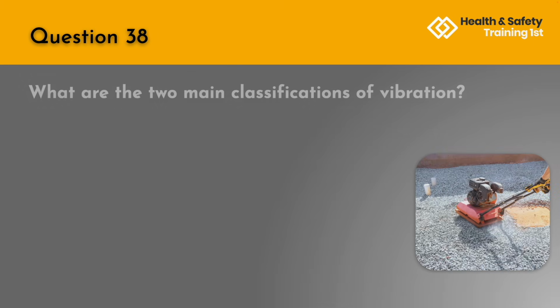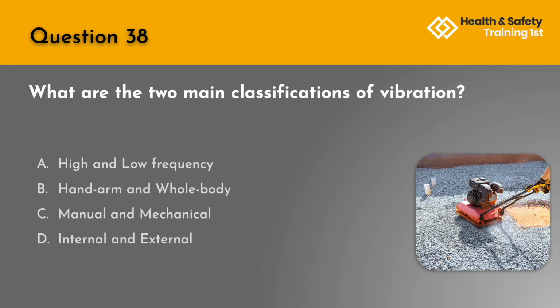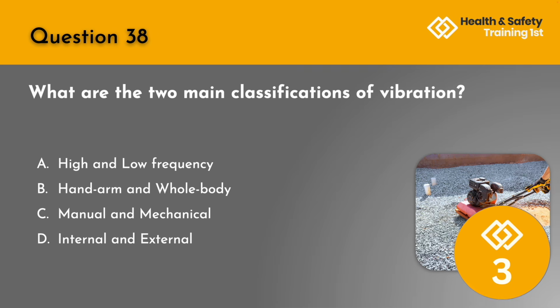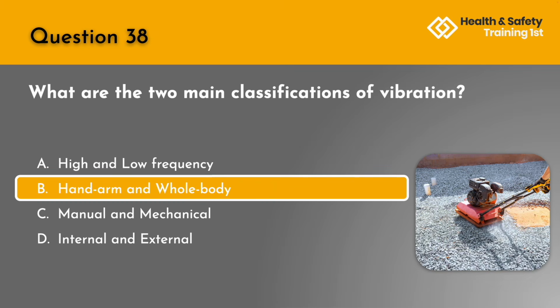Question 38. What are the two main classifications of vibration? A. High and low frequency. B. Hand, arm and whole body. C. Manual and mechanical. Or D. Internal and external? The correct answer is B, hand, arm and whole body.